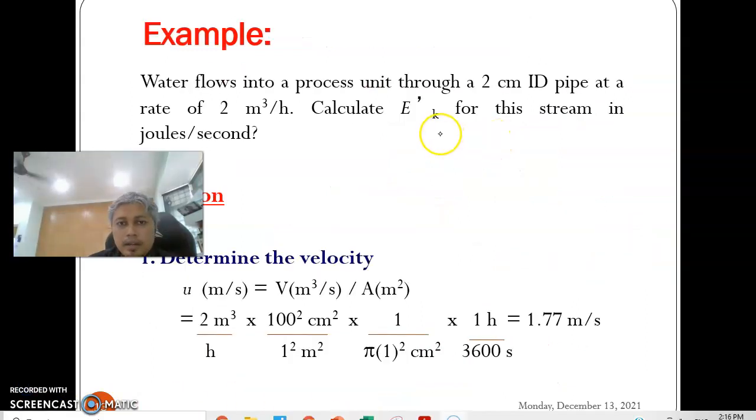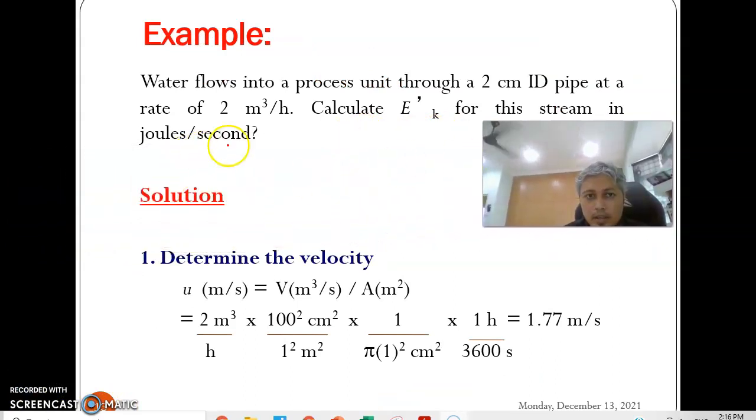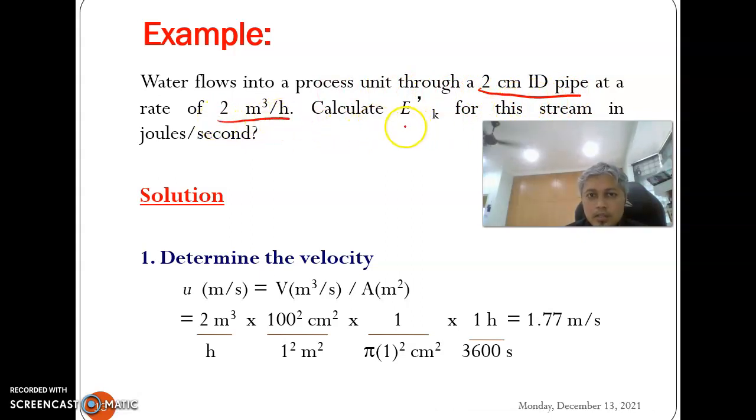This is an example of a problem related to kinetic energy. Water flows into a process unit through a 2 cm ID pipe at a rate of 2 meter cube per hour. We need to calculate E_K in joule per second. So how to do it?